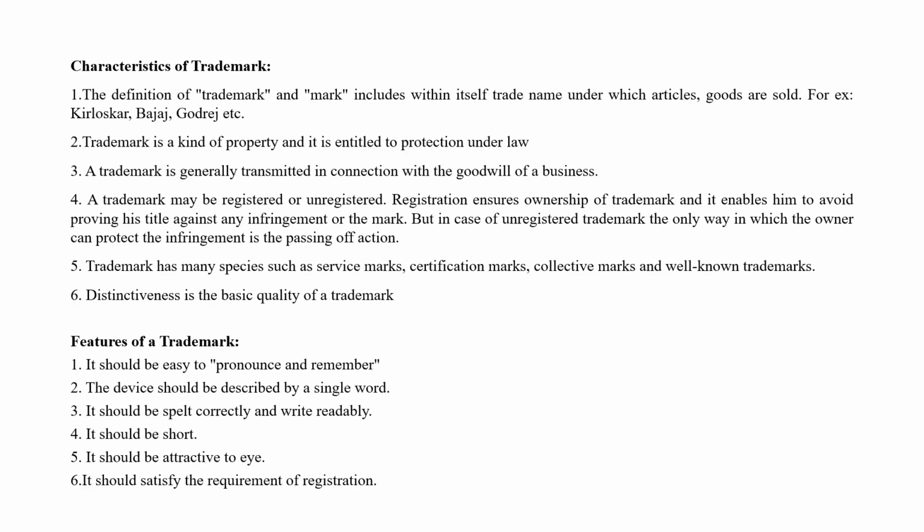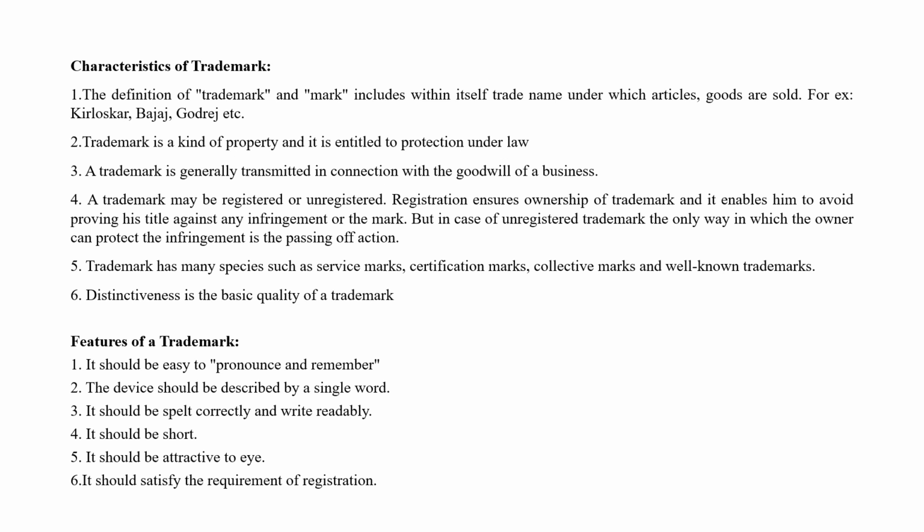Next, what are the characteristics of trademark? Around six different points are there under this. The definition of trademark and mark includes within itself the trade name under which articles, goods are sold. Example, Kirloskar, Bajaj, Godrej. These are the traders' names. Trademark will be there. Trademark is a kind of property and it is entitled to protection under law.